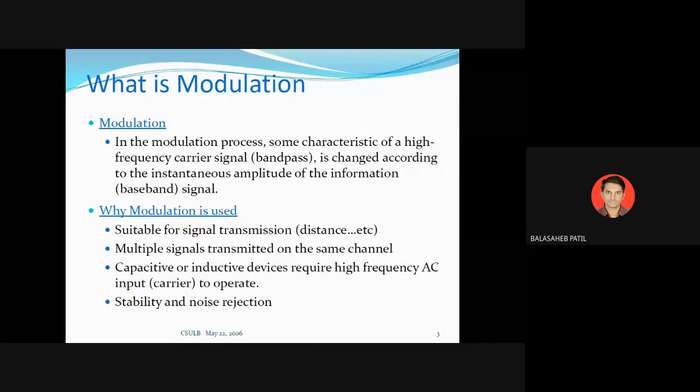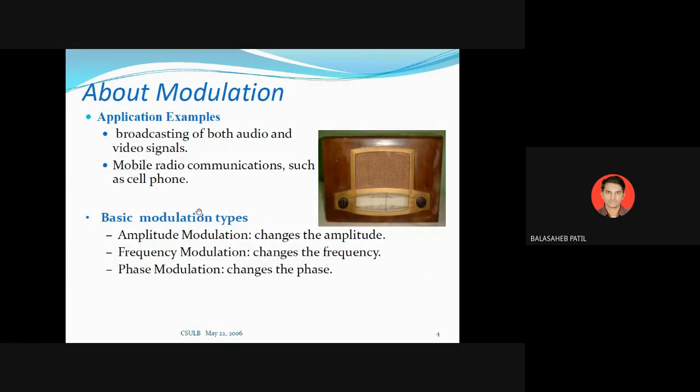Then second is what? There will be the possibility of interference of noise, right? As I already said, if your signal travels a longer distance, your voltage strength goes on decreasing. So to maintain the signal strength constant, you need to go for modulation, right? So this is the basic definition of modulation.